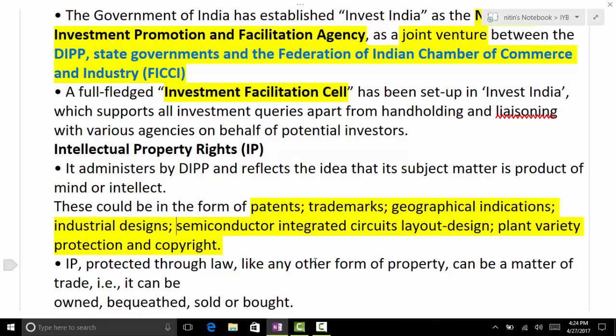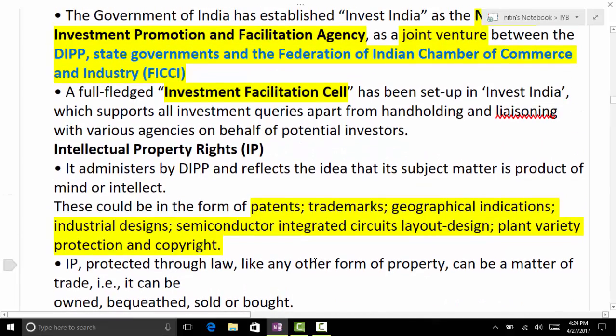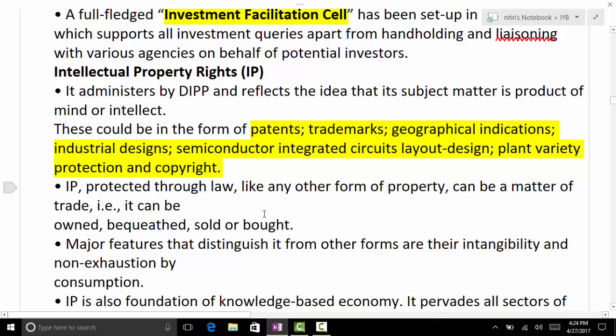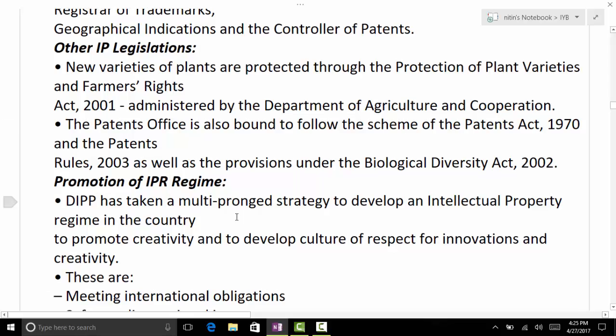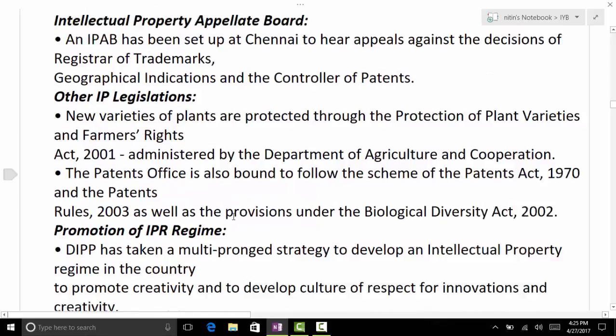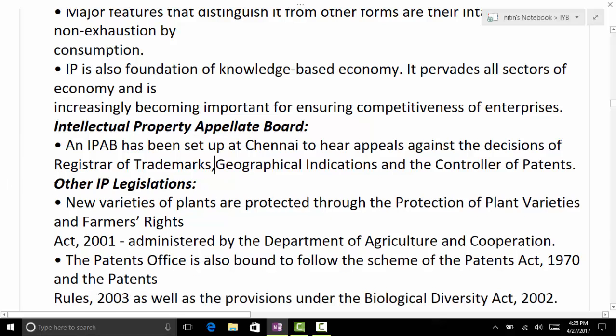Which department manages these? Copyright is by MHRD. The rest are managed by DIPP. Now what are the various mechanisms? We have the Intellectual Property Appellate Board as well, so it can be challenged further at the IPAB.